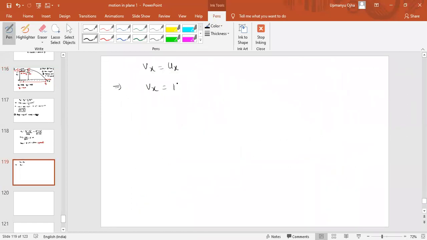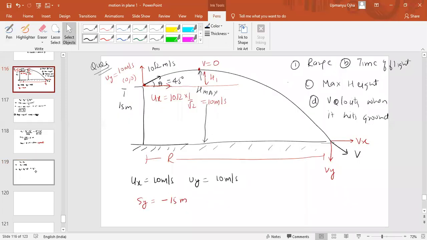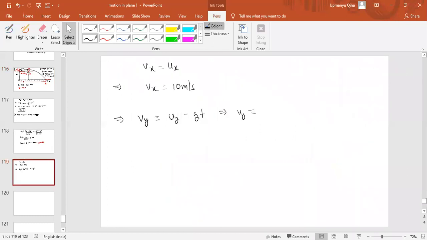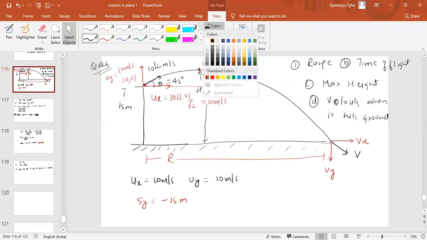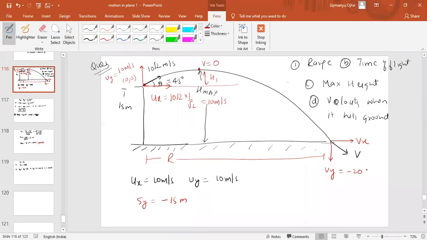Vx is equal to 10 meter per second. Now the next thing we have to find is Vy. Vy is equal to uy minus gt. So Vy equals, uy is plus 10, minus 10 into time of the flight. Time of the flight is 3 seconds, means minus 20 meter per second. So Vy will come as minus 20 meter per second, and Vx will be 10 meter per second.